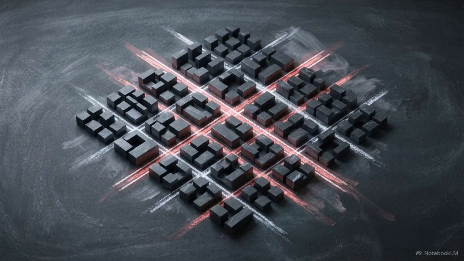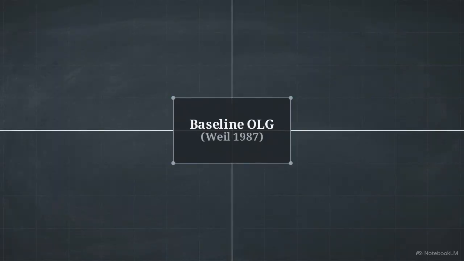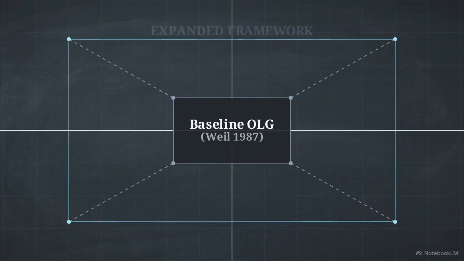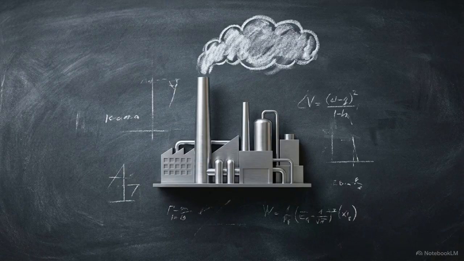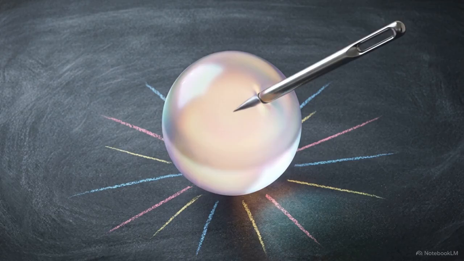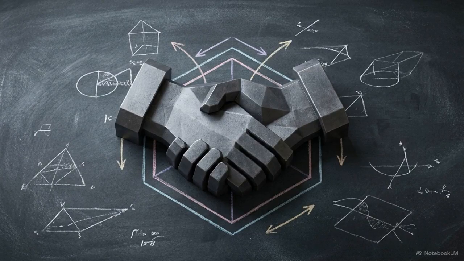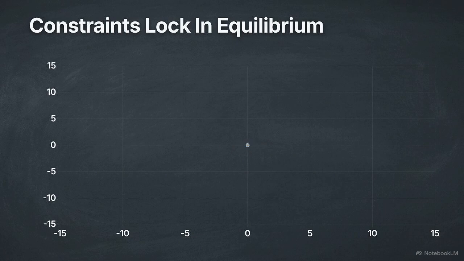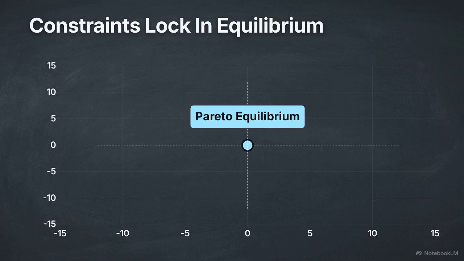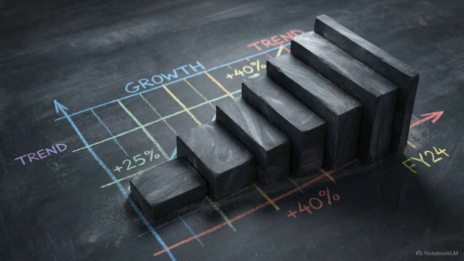Reality, of course, does not operate in a state of infinite, chaotic possibilities. To make the model reflect actual markets, the baseline OLG model established by Weil in 1987 required a rigorous expansion. We have to inject three specific structural constraints. First, capital accumulation, the probability of a bubble bursting, and strict stock market clearing conditions. The thesis is that by integrating these constraints, we lock in a mathematically unique Pareto-efficient equilibrium. The goal is to show how transforming bubbles into deterministic variables allows us to predict the long-run trajectory of an